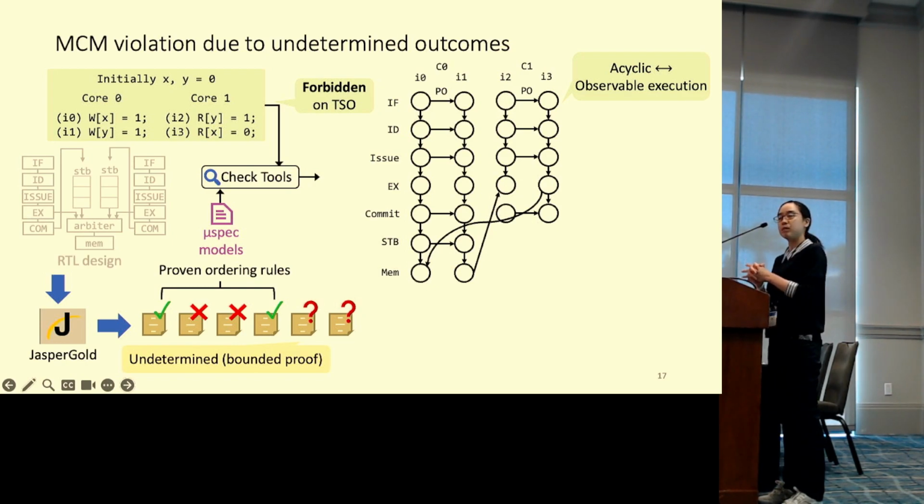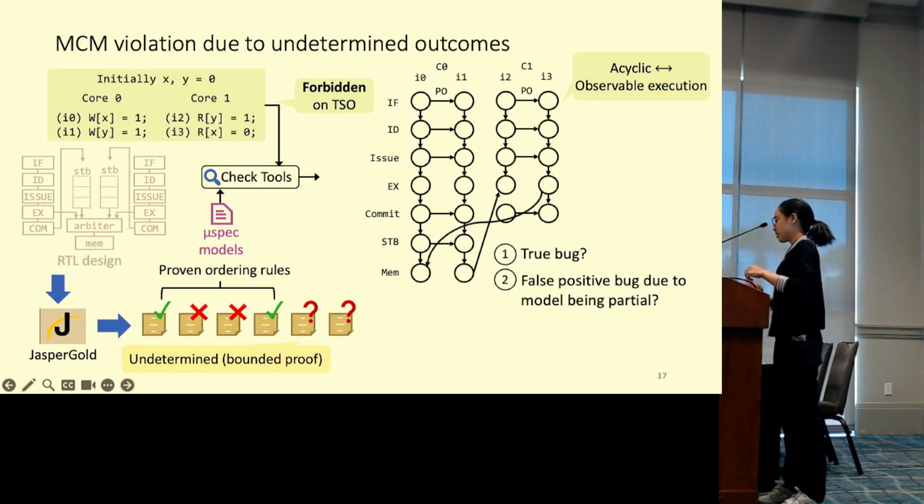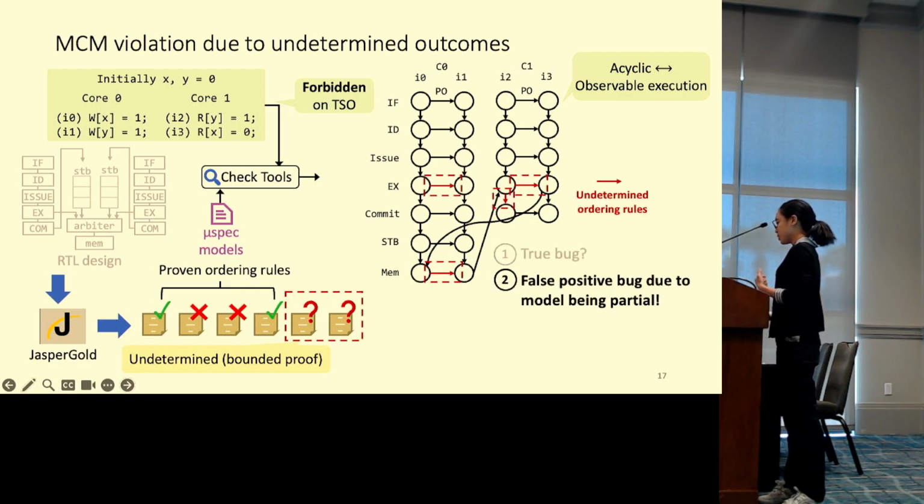Namely, we can find an MCM violation, saying this forbidden litmus test on the left is actually observable on this machine, as shown on the right-hand side with the cyclic MHP graph. There are two possibilities. Either your processor design has a real bug, or it's likely due to our Mixedback model being partial, missing some of the ODM rules that were discarded because of undetermined outcomes. We can determine the case by taking a look at the undetermined properties we discarded earlier.